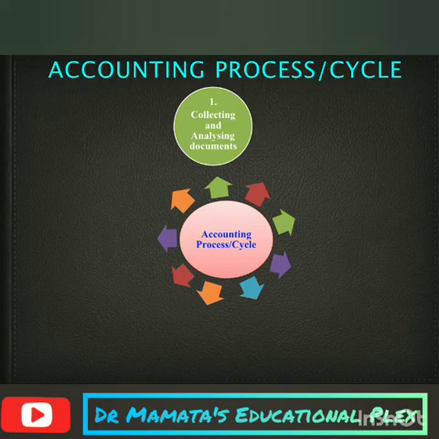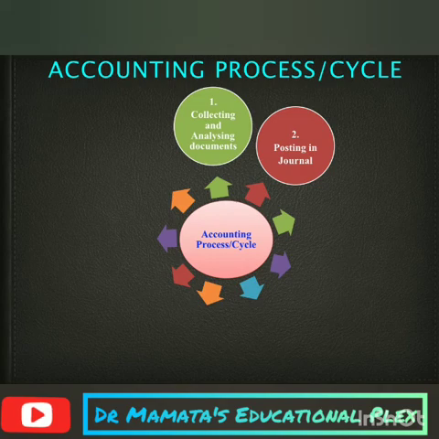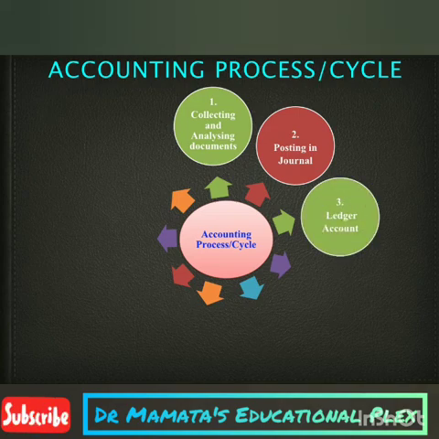After collecting and analyzing accounting documents, we have to post them in the journal. That is, the second step is posting in journal. On the basis of the above documents, we pass journal entries using the double entry system in which debit and credit balance remains equal. This process is repeated throughout the accounting period. After posting in journal, we have to post in ledger accounts.